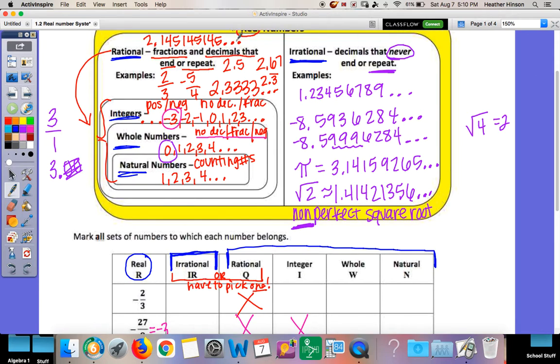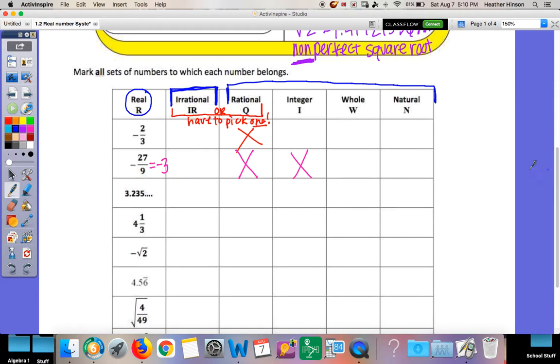So is this a decimal that does end or repeat, or is it a decimal that never ends or repeats? Well, it doesn't end, and it doesn't repeat, so this is irrational. And remember, irrational stands alone. It's not going to have these other categories. So that is it. If you pick irrational, you're not picking anything else.